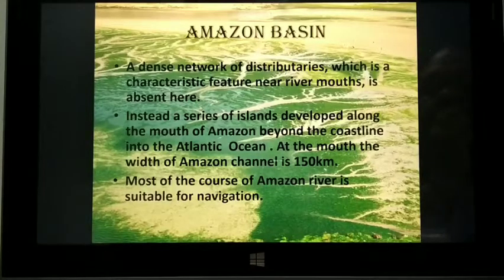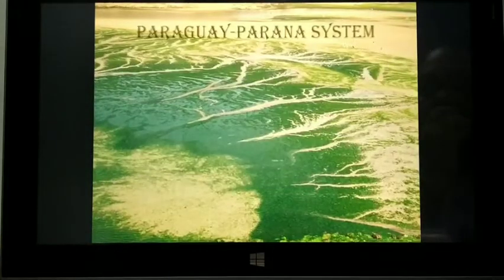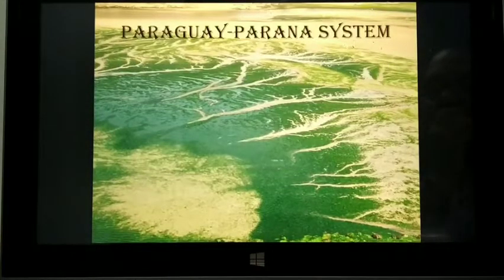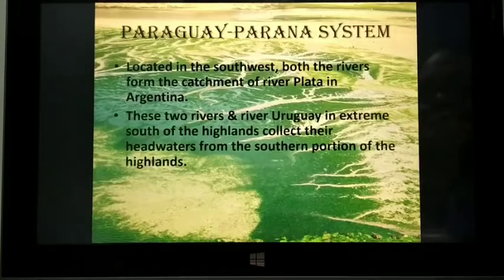At the mouth, the width of the Amazon channel is 150 km. Most of the course of the Amazon River is suitable for navigation. There is no formation of a delta. The formation of islands is there.